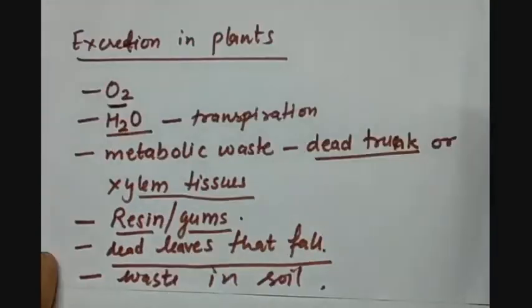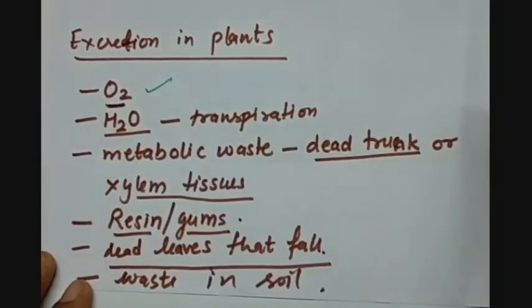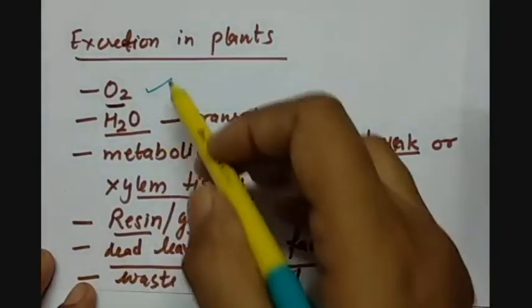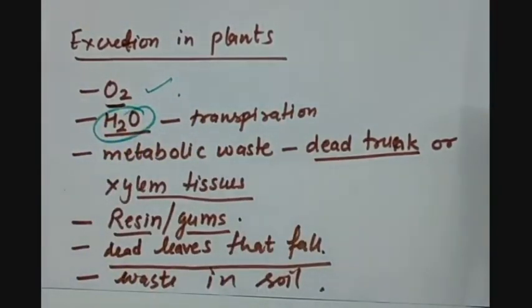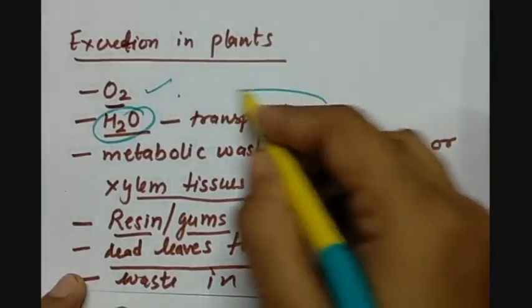Now let us see how excretion happens in plants. Here excretion of waste products should happen. One waste product is oxygen, which is removed by the stomata. Then H2O, excess water is lost, which is the process of transpiration.